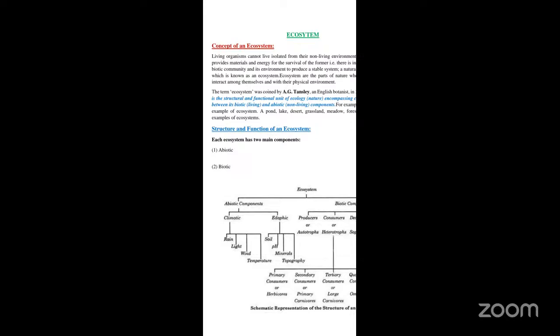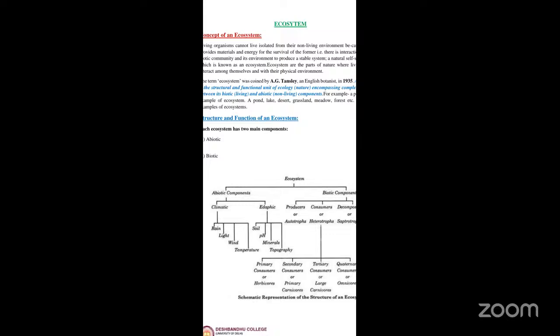Now we'll see the structure and function of an ecosystem, what the ecosystem consists of. Each ecosystem consists of two components. One is the abiotic component and the other is the biotic component. Abiotic components are the non-living components, whereas biotic components are the living organisms like plants, animals, microorganisms, human beings, and all those things. First, we will discuss the abiotic component.